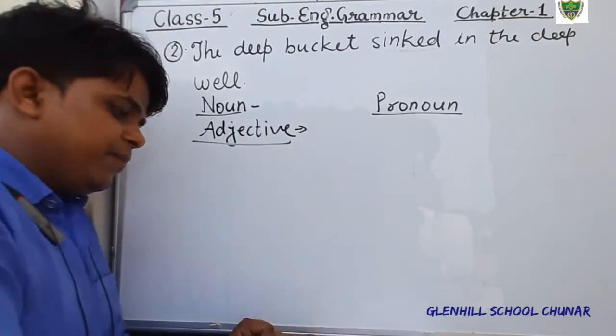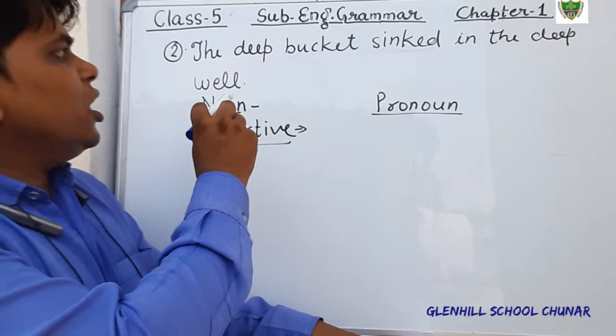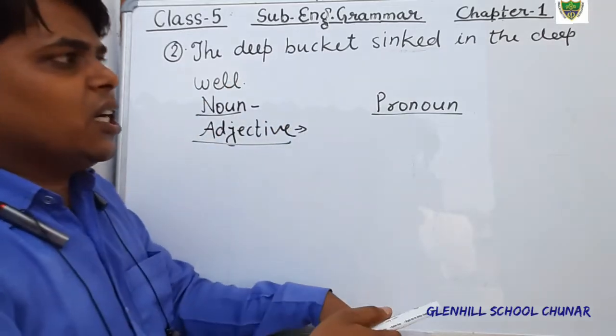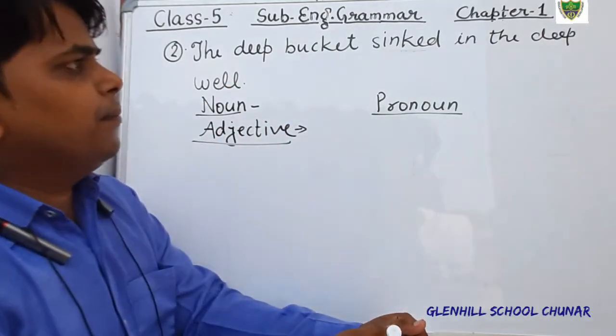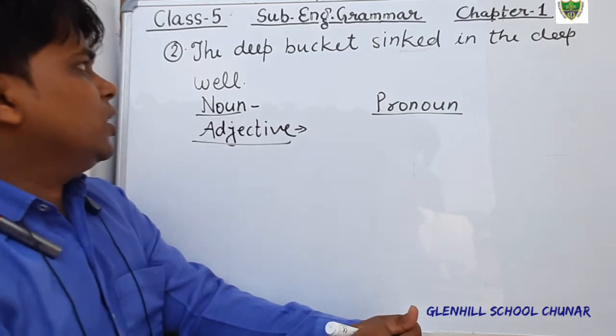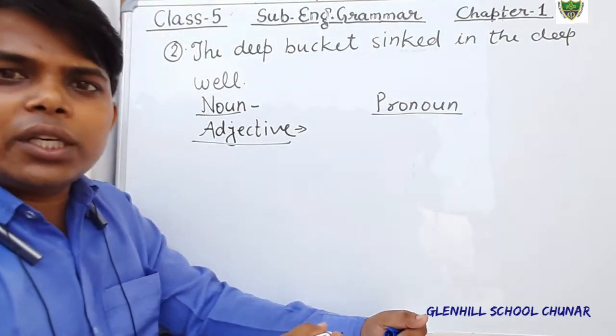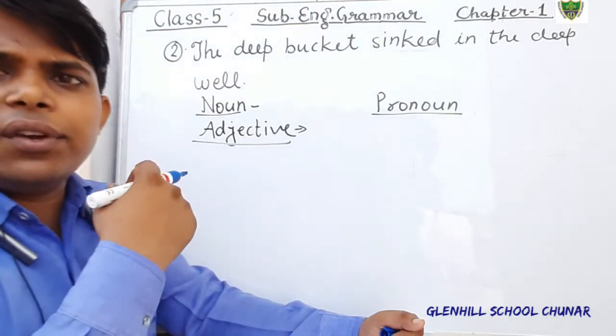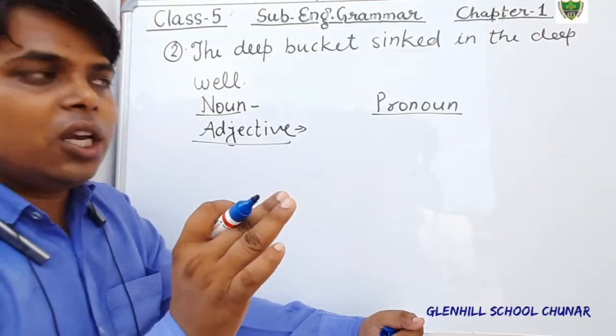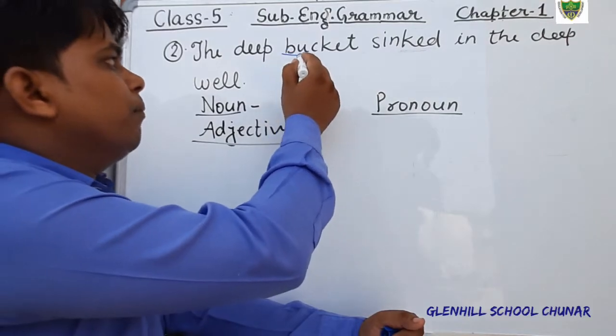Just say, students. The sentence is, the big bucket sank in the deep well. In this sentence, what is noun? I have told you what is noun. Noun is a naming word that denotes the name of anything. So, what is noun here? Bucket.